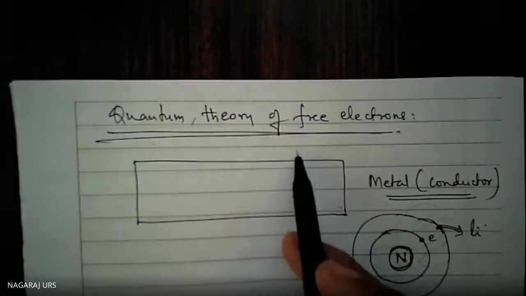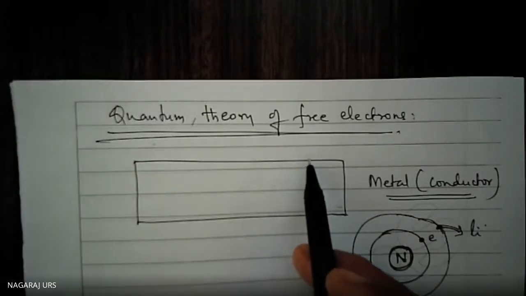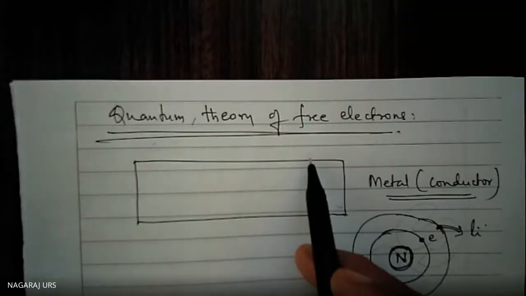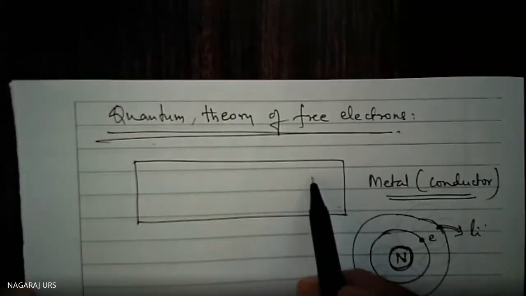If it is removed from the metal, then it is electron emission. That is a type of electron emission: photoelectric emission, radioactivity, thermionic emission, then field emission. Like that, there are so many types of emission. I am not talking about that.